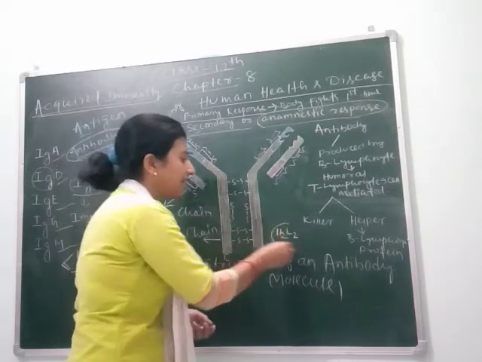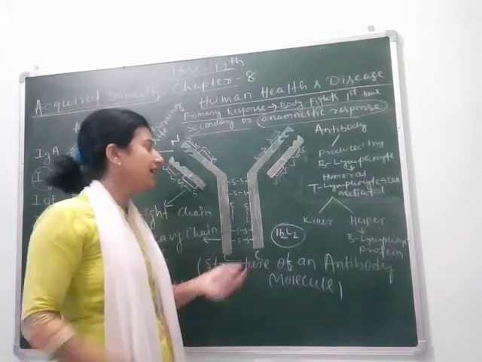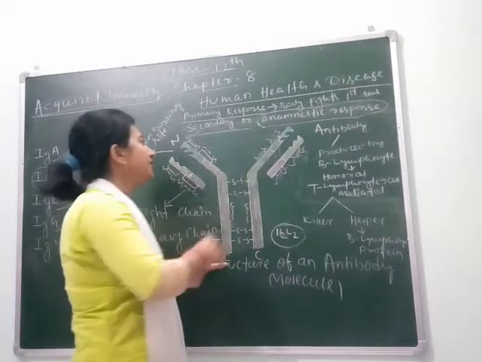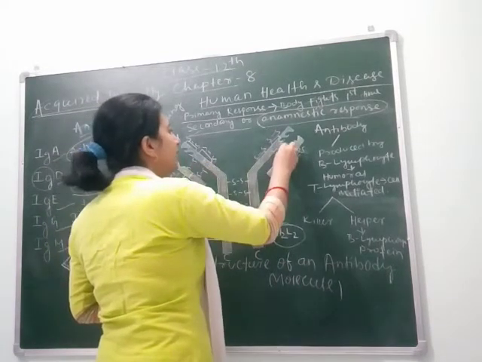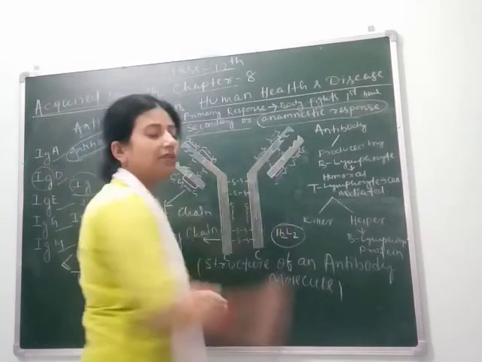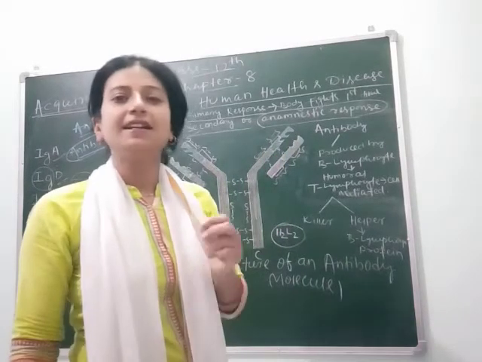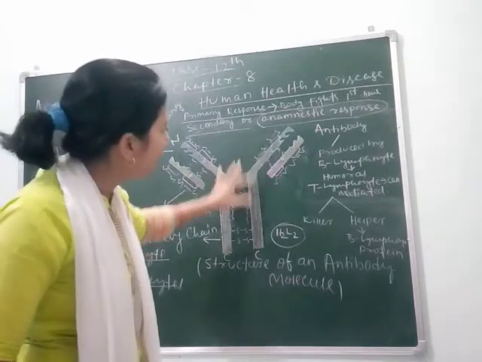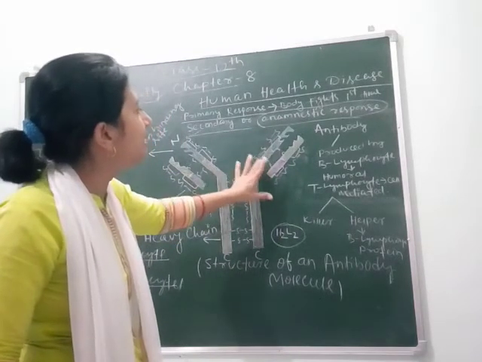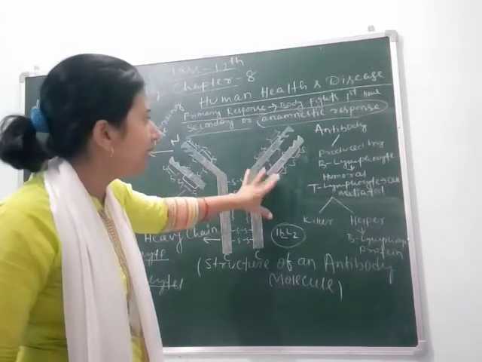We can say it as H2 and L2. They are bonded with each other by sulfur-sulfur bonds, or we can say disulfide bonding. Heavy chain and light chain are combined with disulfide bonding.